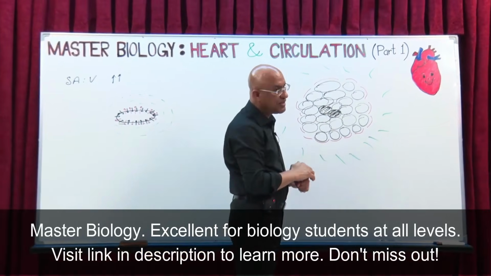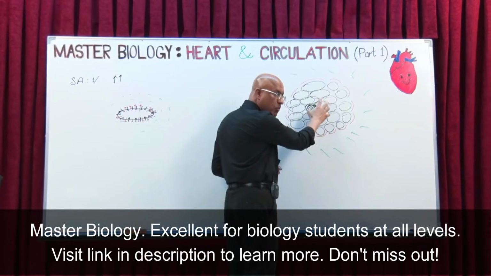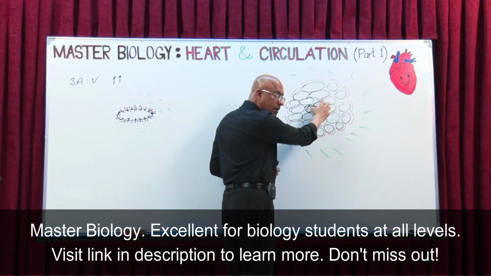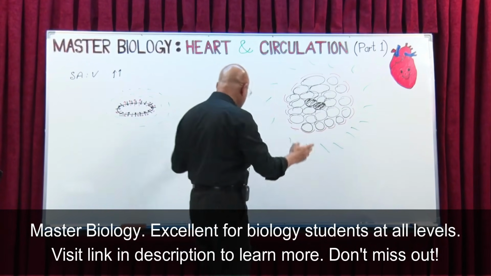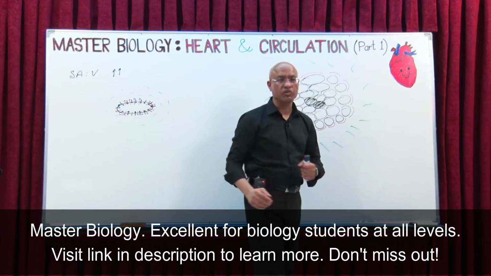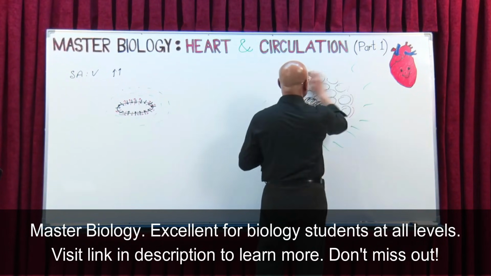Also, we should take the metabolic waste from deeper cells and bring it to the surface. Is that clear? Yes. Now, let's hypothetically make a transport system.